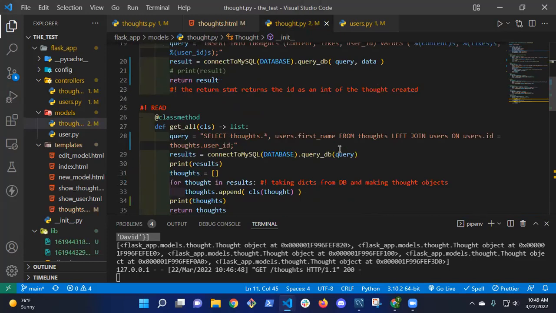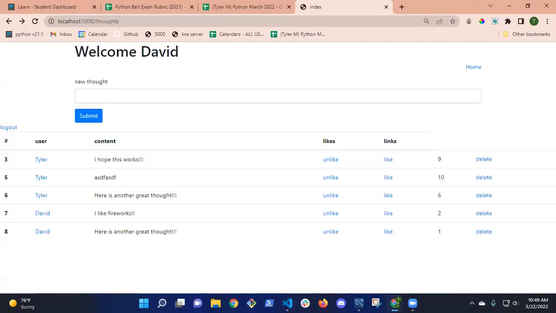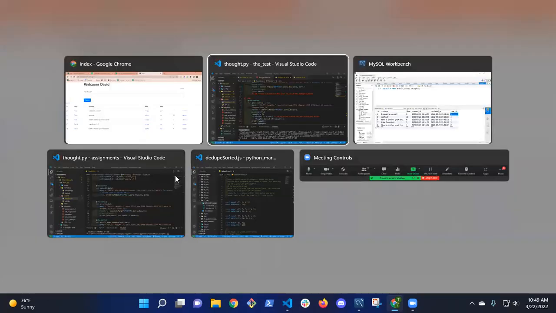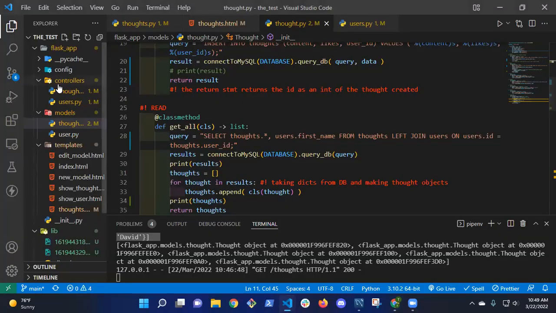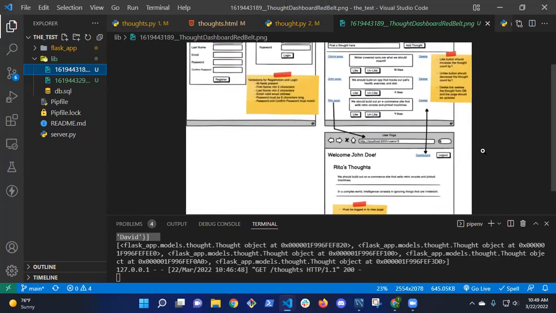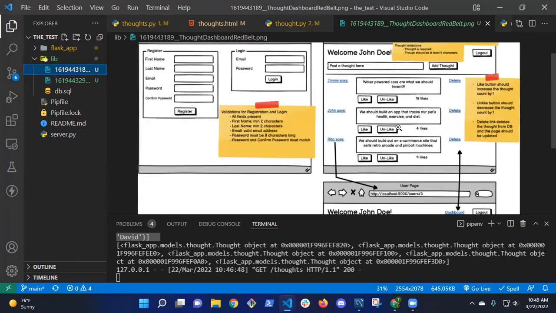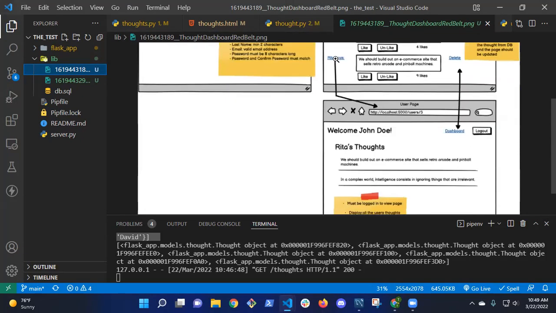Okay, all right, now let's see where we're at. When we log in, we welcome the user. Let me go back to my wireframe. Where did I put my wireframe? In here. And that's the red belt. Okay, so we've got the login and registration. This looks pretty much the way it's supposed to look. We have a like and a dislike and then the name of the user. So now when we click the user's name, where should we go?